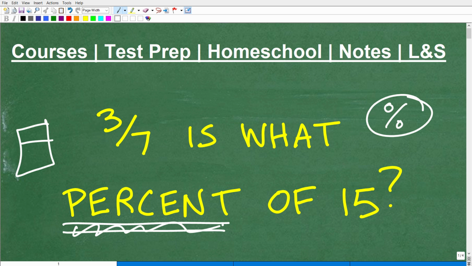Now, the thing about percent is some of you out there could have learned percent in different ways. So whether that was 10, 20, 30, 40, 50 years ago, it doesn't make a difference. Do this problem in a way that you feel comfortable. Like, oh, my teacher taught me how to do it this way, and this is the way I understand it. As long as you can produce the right answer, that is what counts. So again, I want to show you exactly what we need to do in order to answer this particular question.